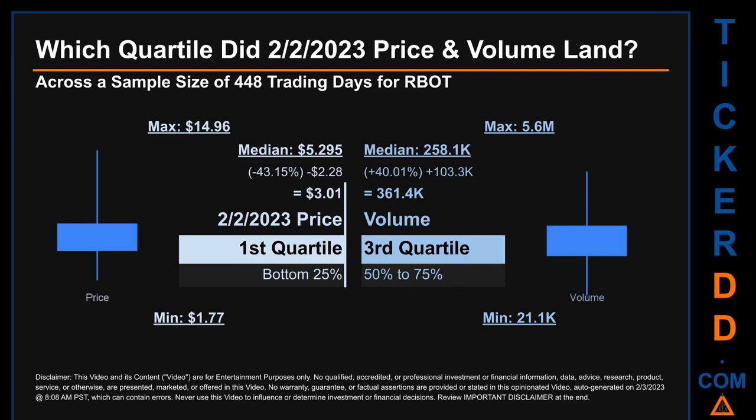The day's volume landed within the third quartile, that is within the 50% to 75% range of all sampled daily volume, which saw a max daily volume of 5.6 million and a minimum of 21.1 thousand. Quartiles tell us about the spread of a data set by breaking that data set into quarters, just like how the median breaks the set into half.